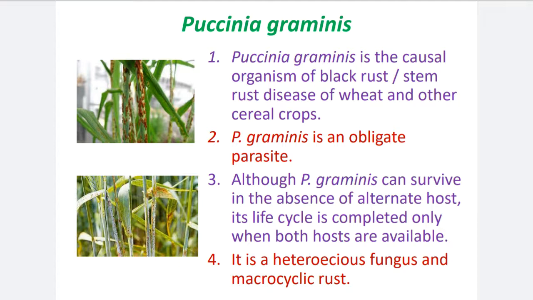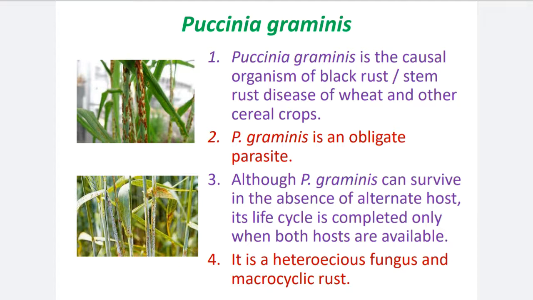One important thing is that this fungus requires two host plants to complete its life cycle. The first host is wheat and the second host is barberry. Without another host, the secondary or alternate host, Puccinia cannot complete its life cycle.